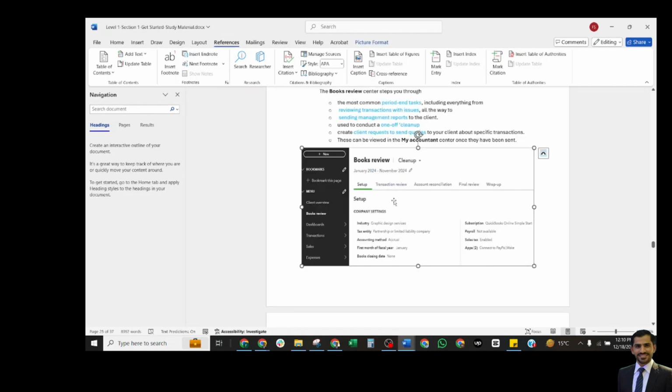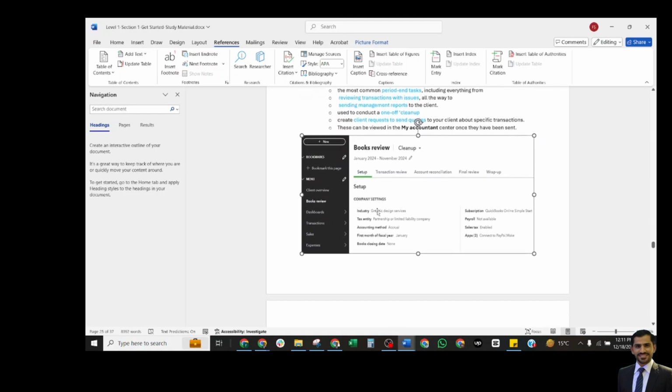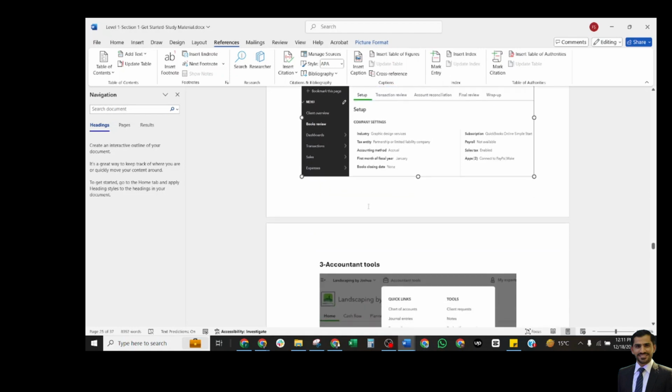So this is the books review tab. You click on books review, and then you will see the books review cleanup tab, and this is the period you will select for these activities. Normally this includes the setup task, status information, and then the next ones: transaction review, account reconciliation, final review, and the wrap up. These are the tabs available in our books review, which are exclusive features for the accountant.